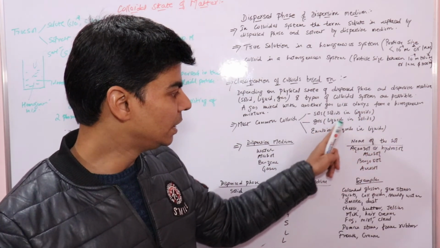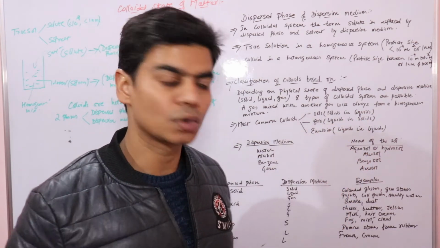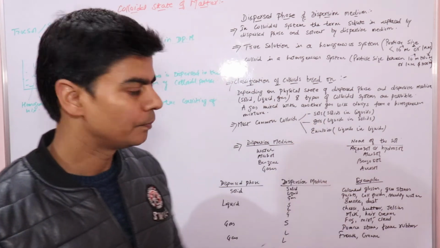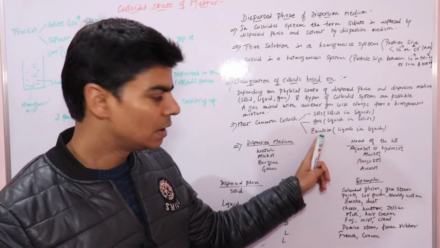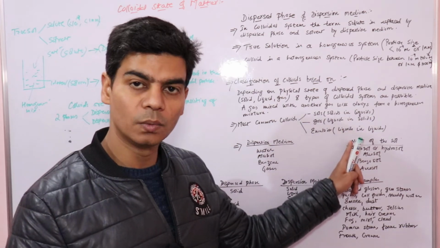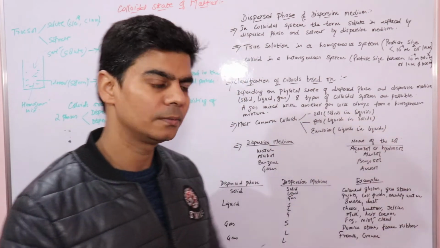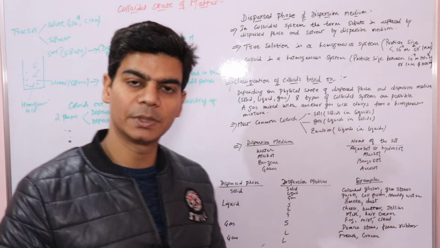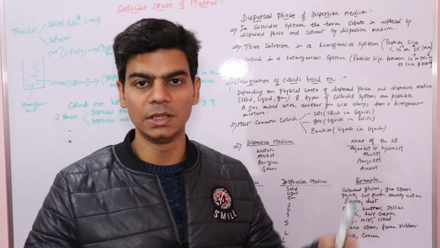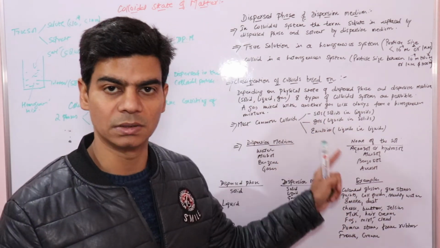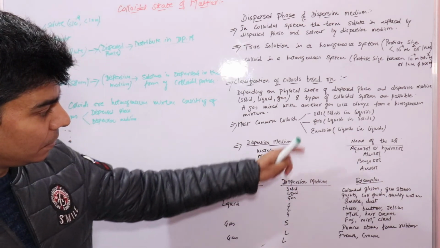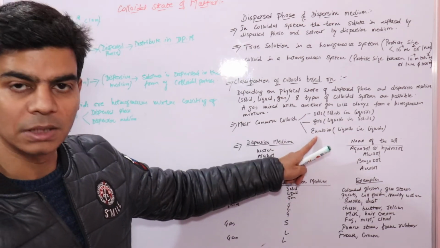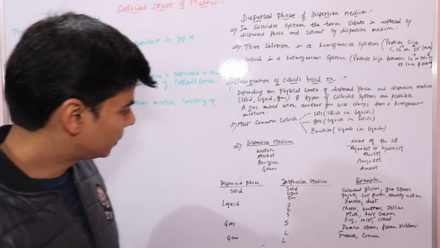Here the liquid particles are dispersed in solid, and what we get is gels. And we have emulsions. Emulsions are where liquid is dispersed in liquid, where both the dispersed phase and the dispersion medium are liquid; what we get is emulsions. In this chapter we would be dealing more with sols and emulsions in detail, right.